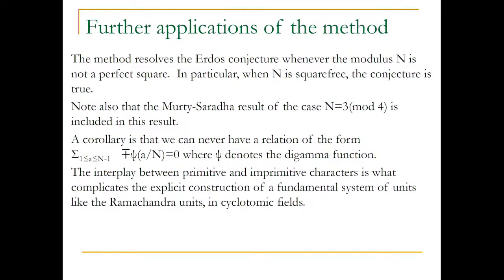So that's the interplay between primitive and imprimitive characters that complicates the explicit construction of a fundamental system of units, like the Ramachandra units in a cyclotomic field. For those of you who know some cyclotomic theory, it was a big open problem for a long time until the 1960s, when Ramachandra constructed an explicit fundamental system of units for the cyclotomic field. It had to do with this primitivity, imprimitivity, lower level, higher level, the same idea as old forms, new forms.